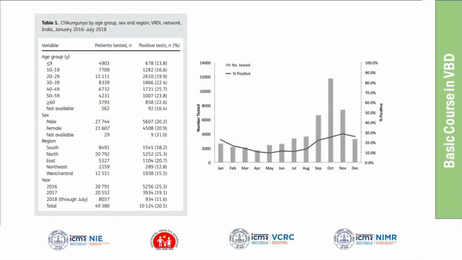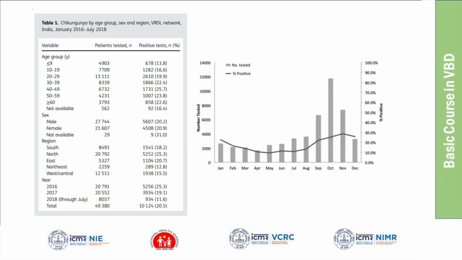The VRDL group also described the seasonality of chikungunya, when the cases are reported, and by age group, sex, and geographic region. But these are all cases tested from hospitals, medical colleges or tertiary care hospitals. When do chikungunya cases peak?